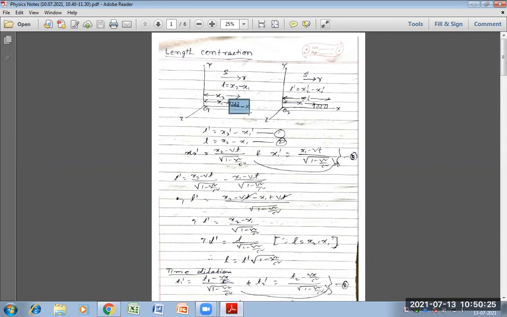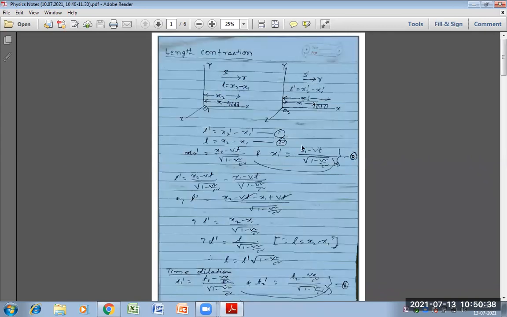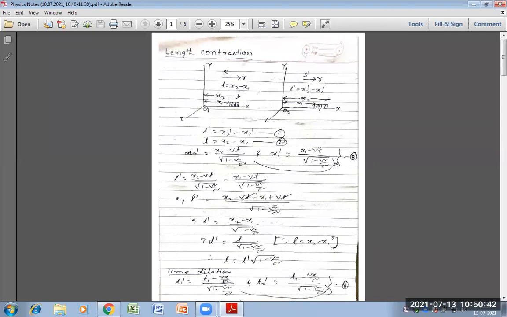For the S dash frame of reference, the distance between the initial end of the rod and the y-axis is x1 dash, and the distance from the other end of the rod to the y-axis is x2 dash.